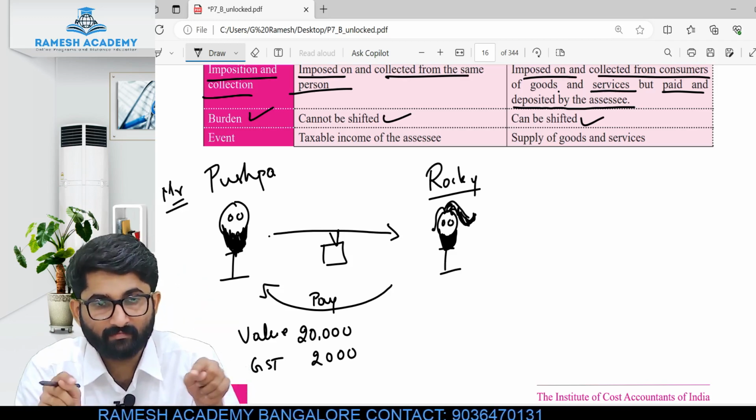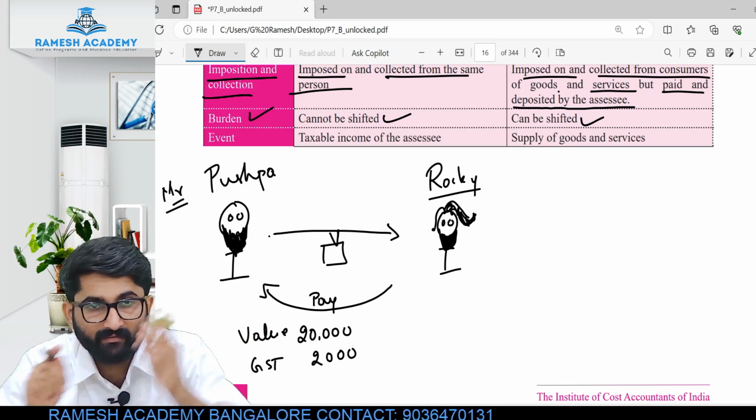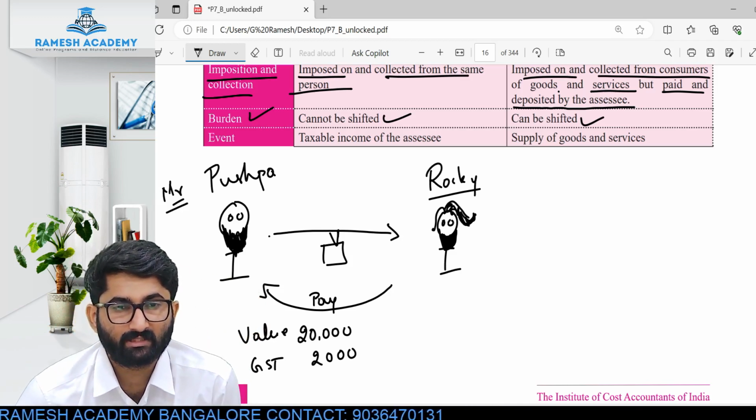Pushpa made a TV of sandalwood and gave this to Rocky Bhai. Both are criminals.